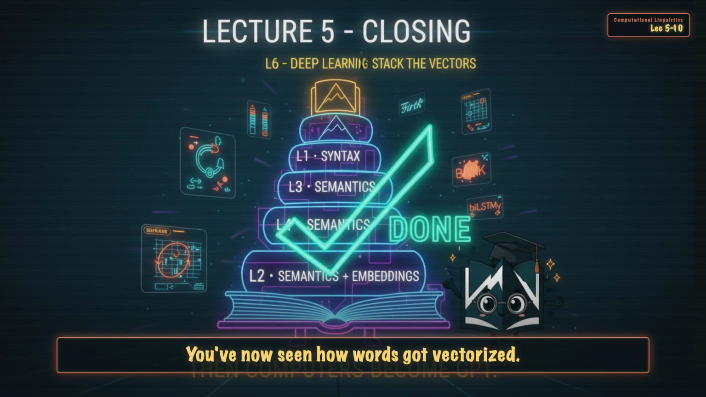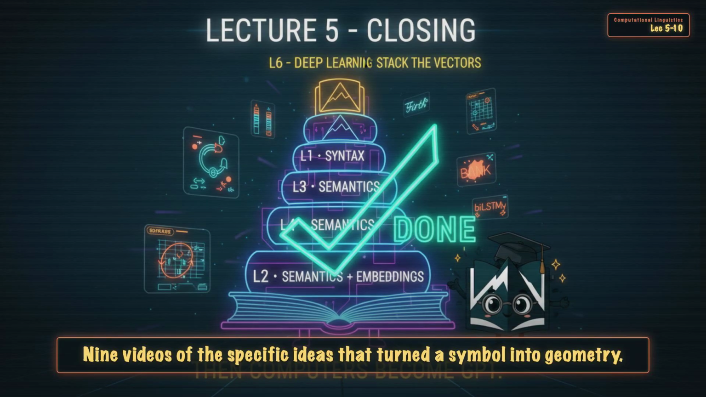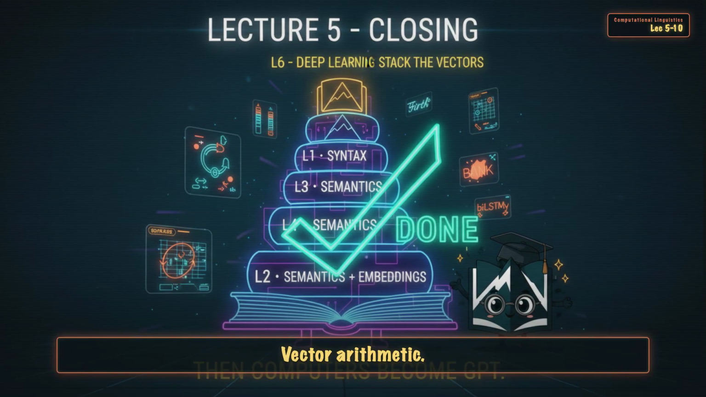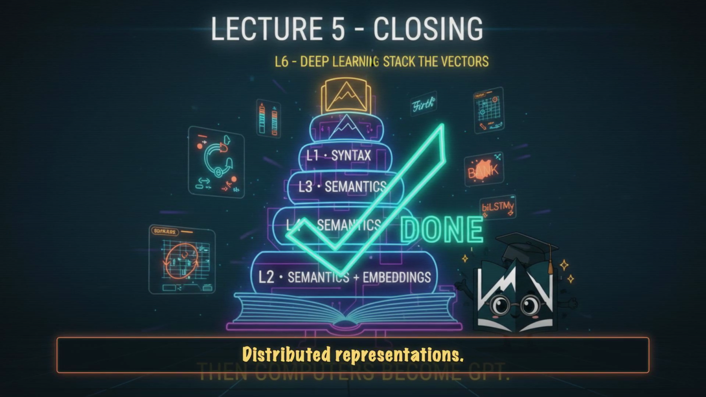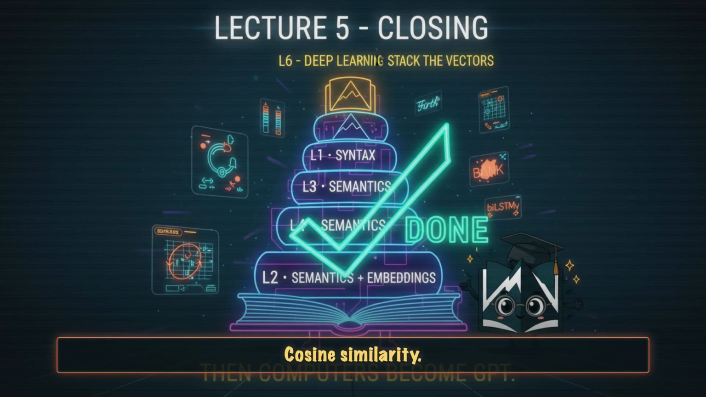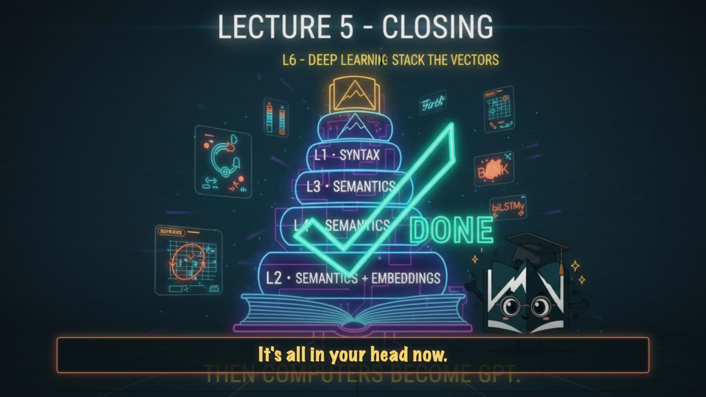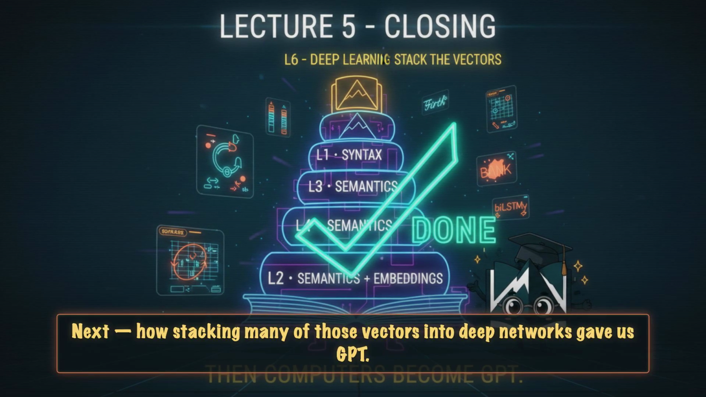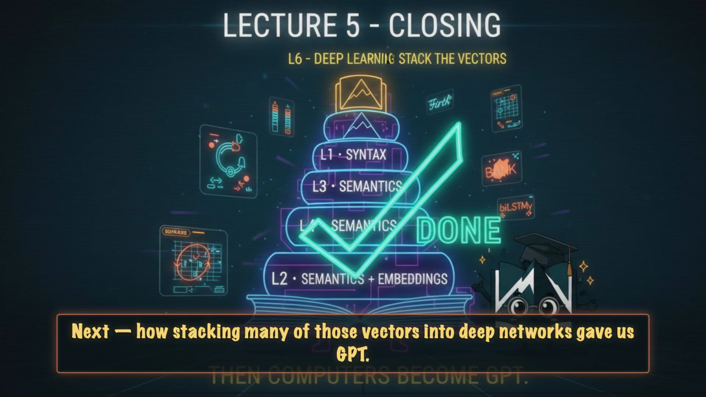You've now seen how words got vectorized. 9 videos of the specific ideas that turned a symbol into geometry. Vector arithmetic, distributed representations, word2vec, GloVe, the distributional hypothesis, cosine similarity, polysemy, contextual embeddings, evaluation and bias. It's all in your head now. Next, how stacking many of those vectors into deep networks gave us GPT.